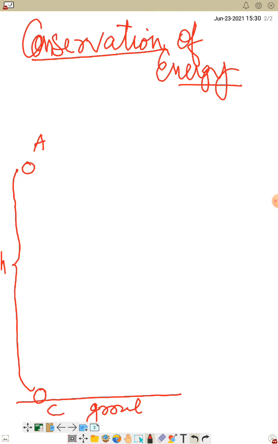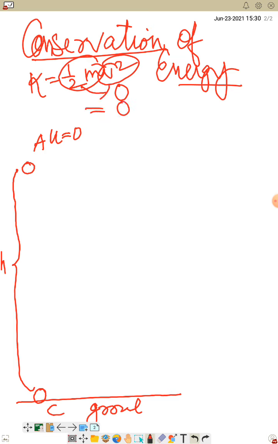That is what we're trying to see here. Are you getting my point? So at point A, what is happening? I'm holding the stone, so its initial velocity u will be 0, isn't it? So when initial velocity is 0, you know the formula of kinetic energy. Kinetic energy is half mv square. So here now velocity is 0. So when you multiply anything with 0, the result is 0. So here at position A, kinetic energy is 0. Are you getting my point?